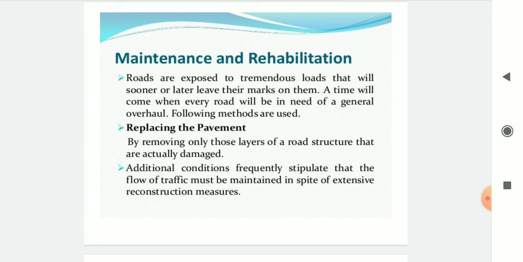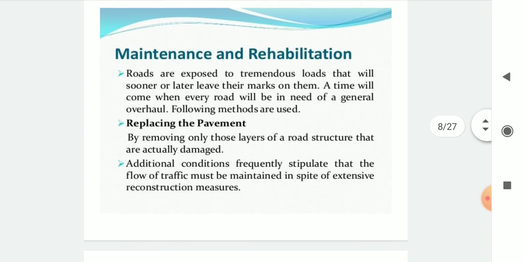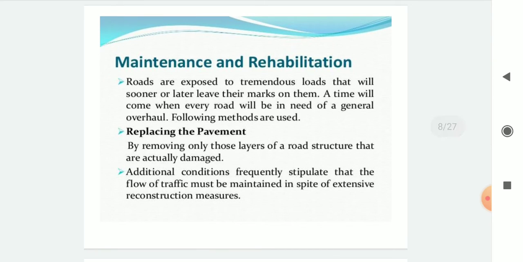Roads are exposed to tremendous loads that will sooner or later leave their marks on them. A time will come when every road will be in need of a general overhaul. So the following methods are used for maintenance of roads. Replacing the pavement by removing only those layers of the road structure that are actually damaged.